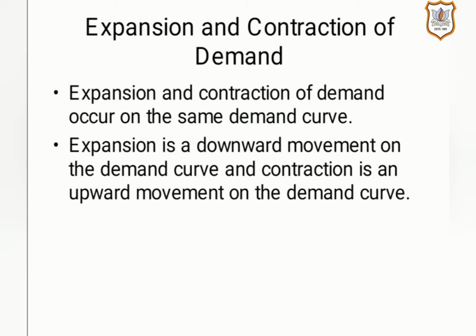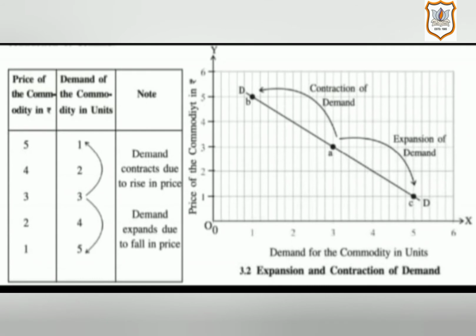Expansion is a downward movement on the demand curve and contraction is an upward movement on the demand curve. So whenever we move downward on the demand curve, it represents an expansion of demand, and similarly when we move in an upward direction, it represents a contraction of demand. Now, in order to understand clearly the concept of expansion and contraction of demand, let us have a look at a demand schedule as well as a diagram.